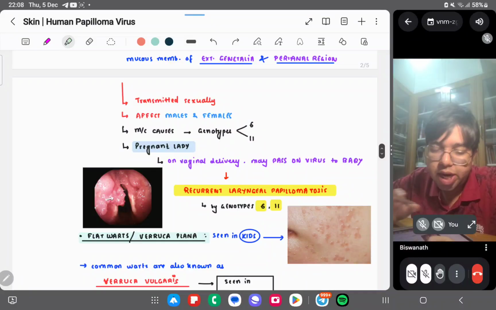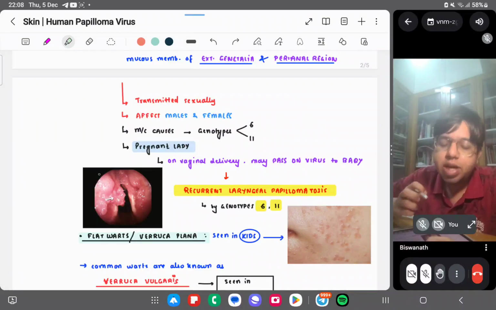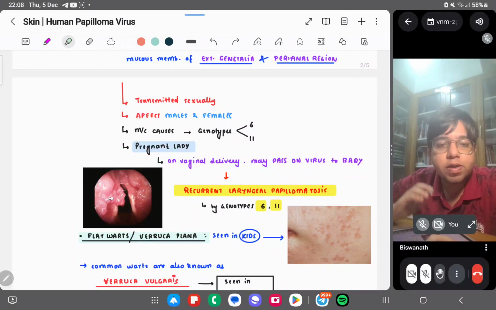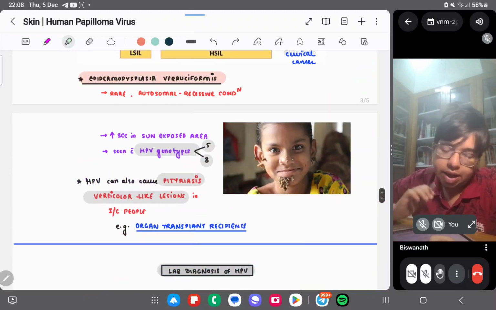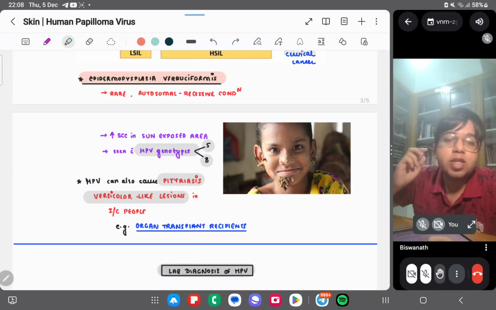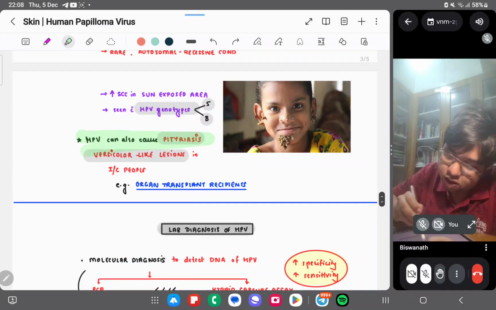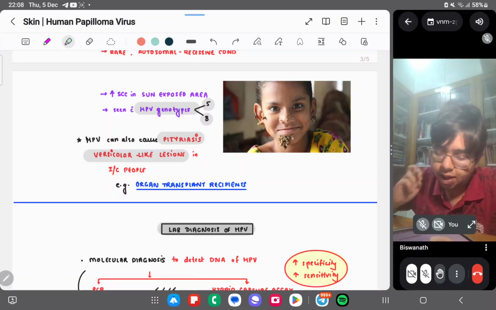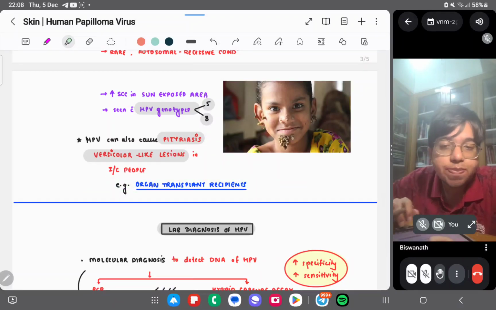The anogenital warts, the condyloma acuminatum, is associated with 6 and 11, right? And this recurrent laryngeal papillomatosis is also associated with 6 and 11. And this epidermodysplasia verruciformis is associated with 5 and 8. HPV can also cause a pityriasis versicolor-like lesion in immunocompromised people, like organ transplant recipients.